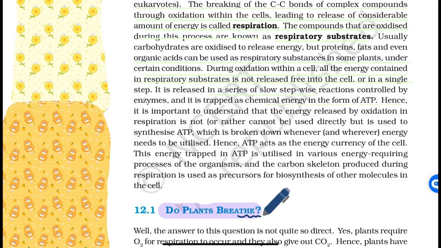Hence, it is important to understand that the energy released by oxidation in respiration cannot be used directly, but it is used to synthesize ATP, which is broken down whenever and wherever energy needs to be utilized. Hence, ATP acts as the energy currency of the cell. This energy trapped in ATP is utilized in various energy requiring processes of the organism, and the carbon skeleton produced during respiration is used as precursors for biosynthesis of other molecules in the cell.